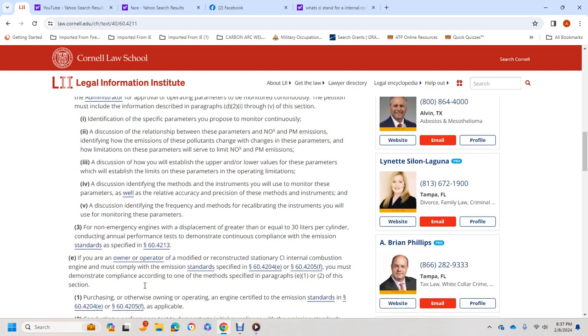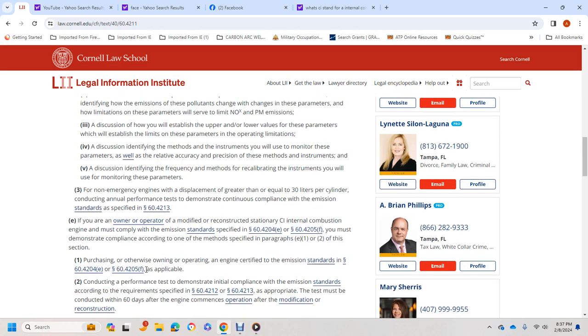Now, for an emergency engine with a displacement greater than or equal to 30 liters per cylinder, you must conduct annual performance tests to demonstrate continuous compliance with the emission standards specified in 60.4213.